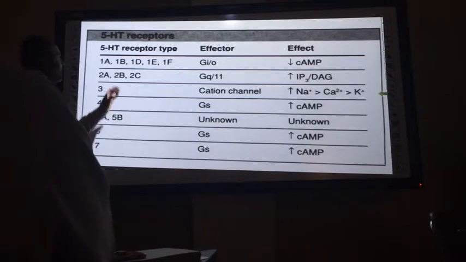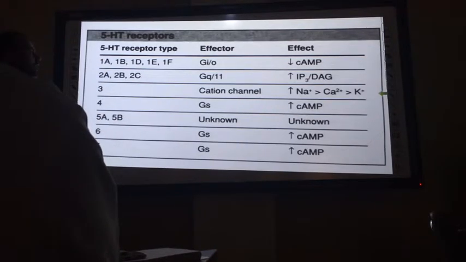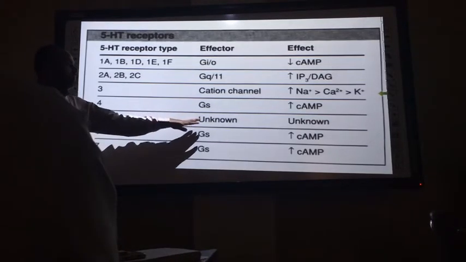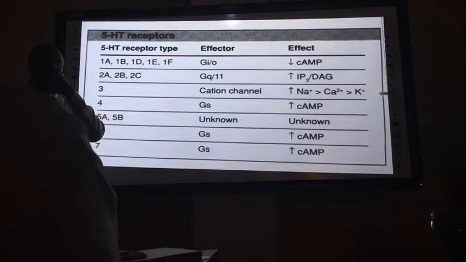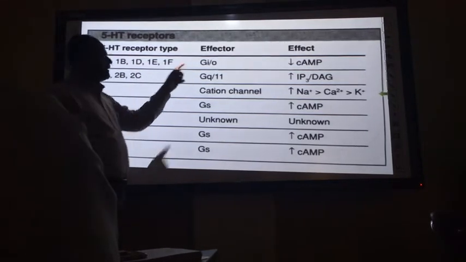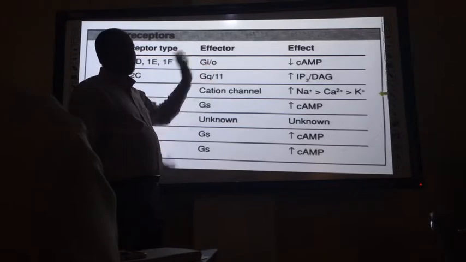We already know there are various types of serotonin receptors, up to 7 classes. Up to 5 are very well characterized and well identified, but still the mechanism is uncertain for some of the receptors. It has been found 5-HT1 has subtypes A, B, D, E, F. Most of the time, the G protein is either I or O.